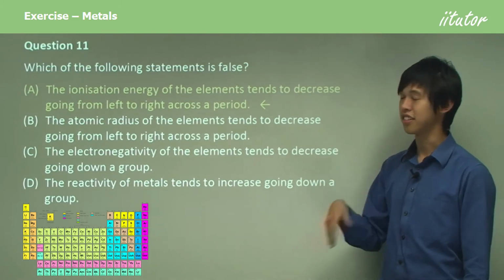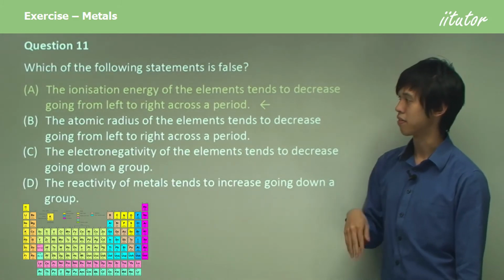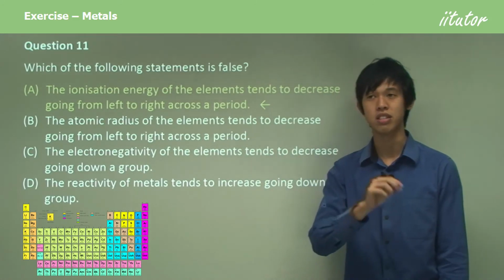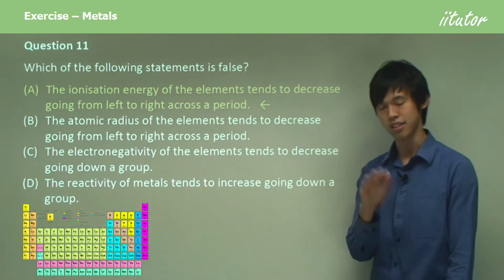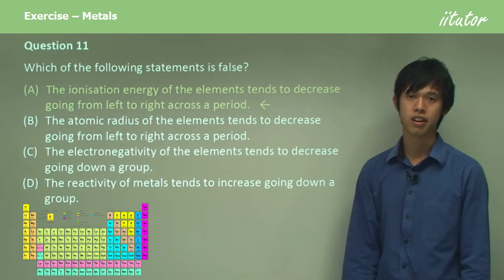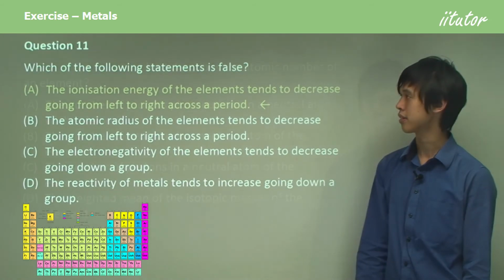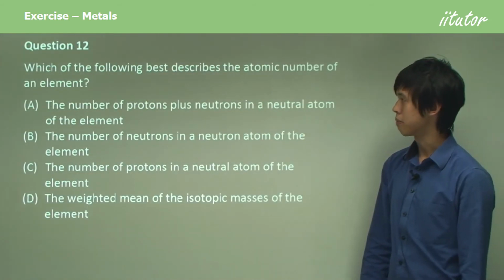The ionization energy doesn't decrease from left to right, it actually increases. You need more energy to remove electrons as you go across the period from left to right. Which of the following best describes the atomic number of an element?